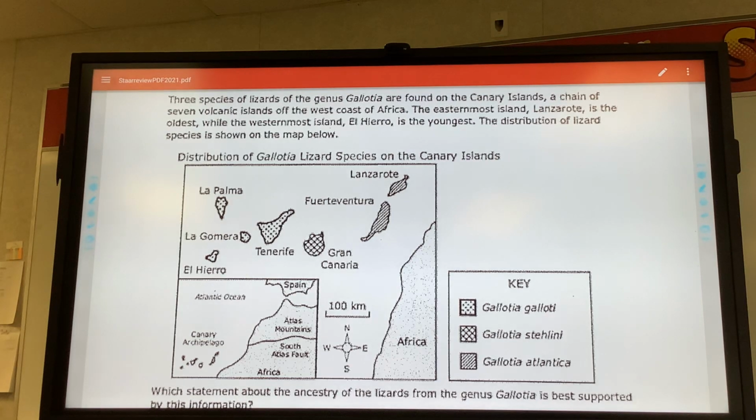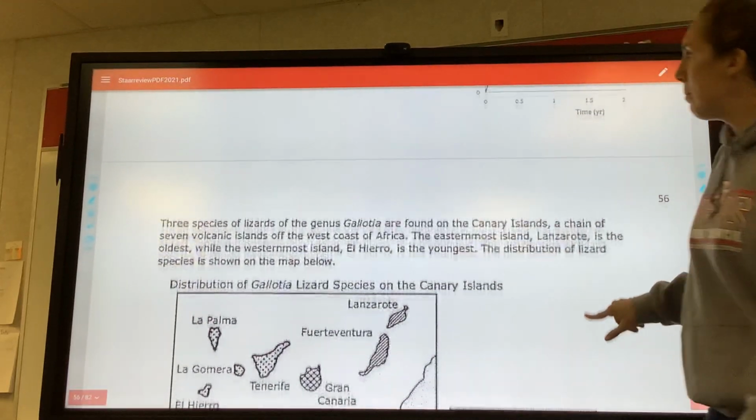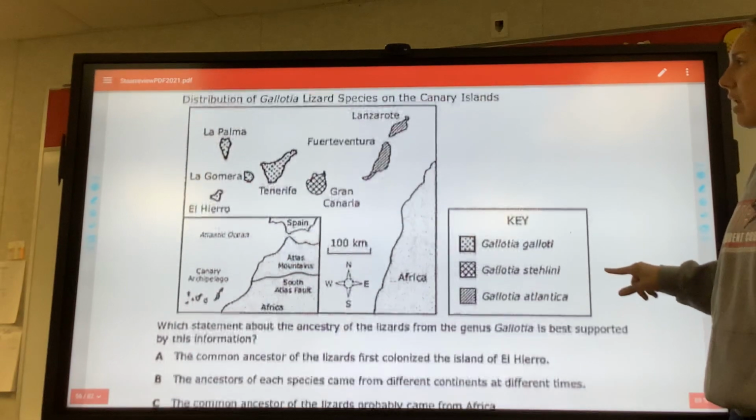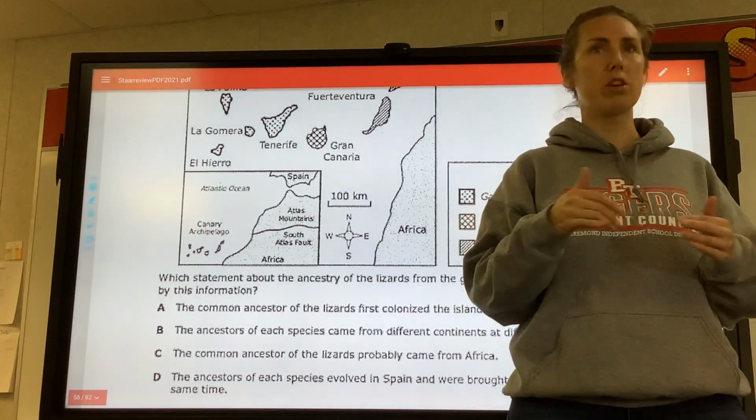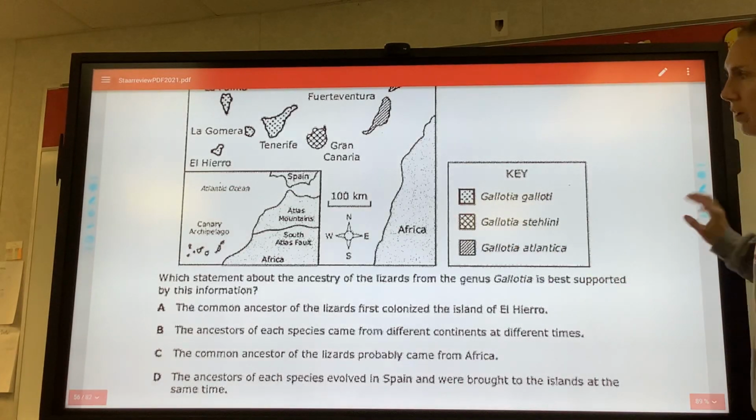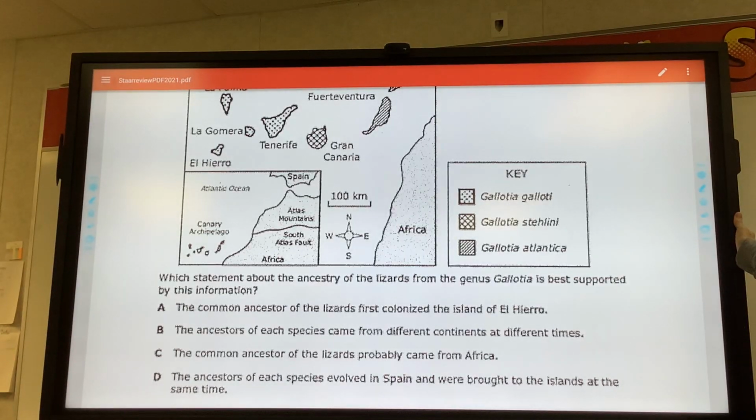Okay. So, like I said, these are questions that hopefully you can just get by catching their drift. So ready? This first one: which statement about the ancestry of the lizards from the genus Galotia is best supported by this information? What would y'all pick?